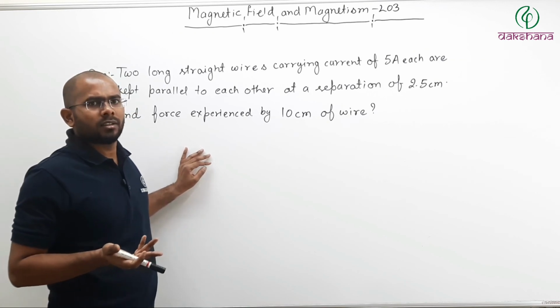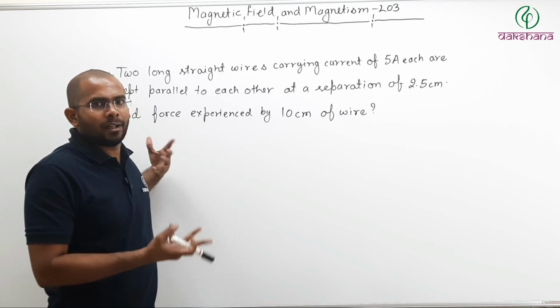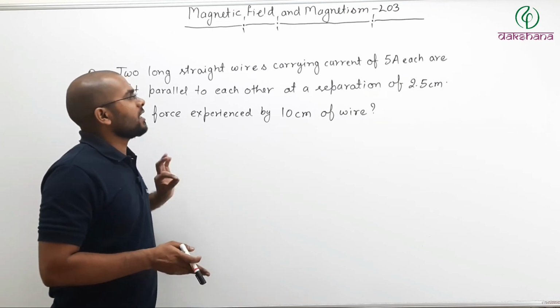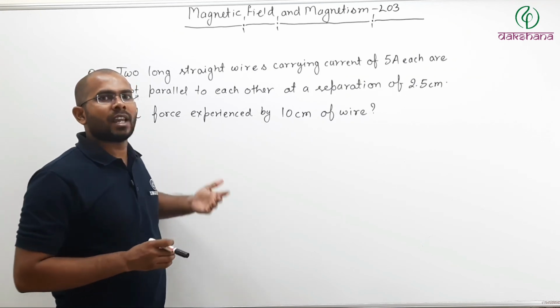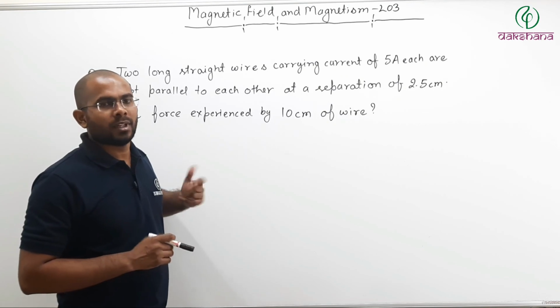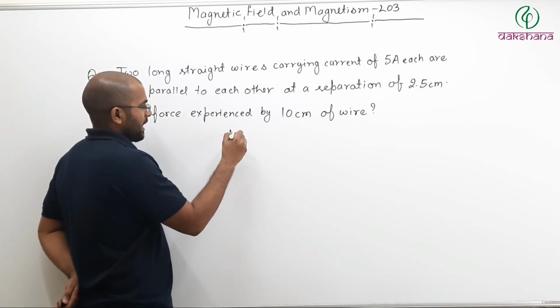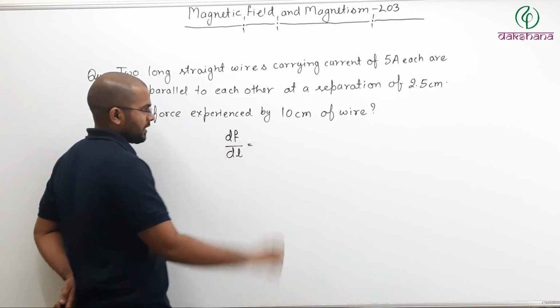Which wire? Anywhere, because force per unit length is equal and opposite. So it does not matter which wire you are taking, a 10 centimeter section of any wire will experience the same amount of force. So what you can say is dF by dL, force per unit length, is equal to how much?